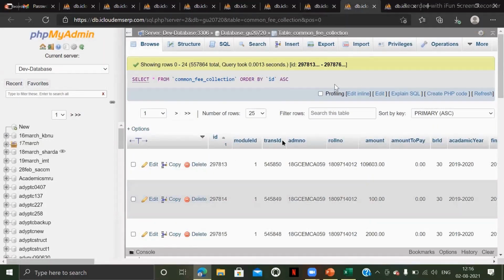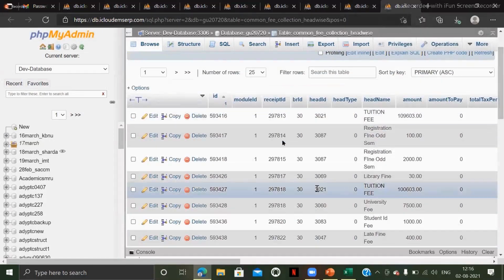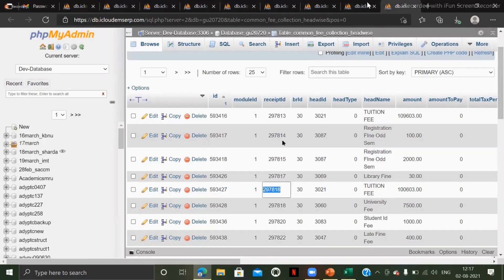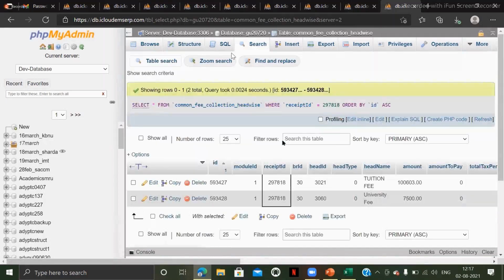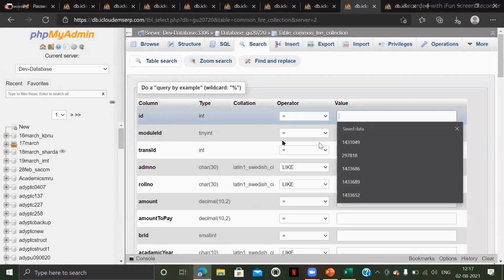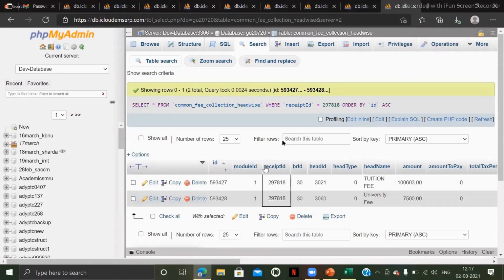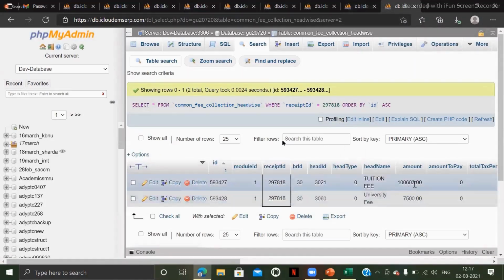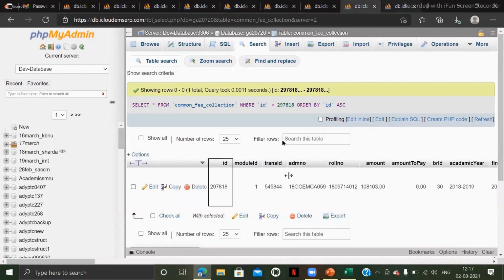Next, coming to the common fee collection and common fee collection advice, the same concept applies here also. So let me show you over here multiple things. What is the total amount in the common fee collection table? 1,81,003 rupees. And here the amounts are 1,603 and 7,500. So if we sum this, then it is around the same value, 1,08,103 rupees.